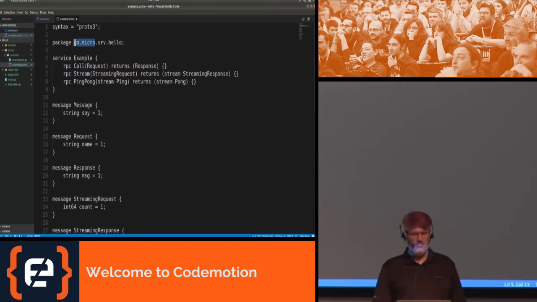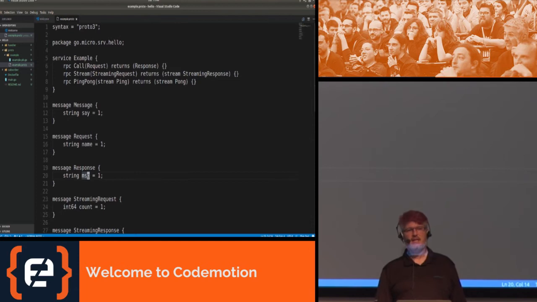So we have a service called example that defines three functions that it provides: call, stream, and ping pong. The call function accepts a request message, and it returns a response message. A request message is defined as having a single string variable called name, and the response is defined as having a single string variable called message.